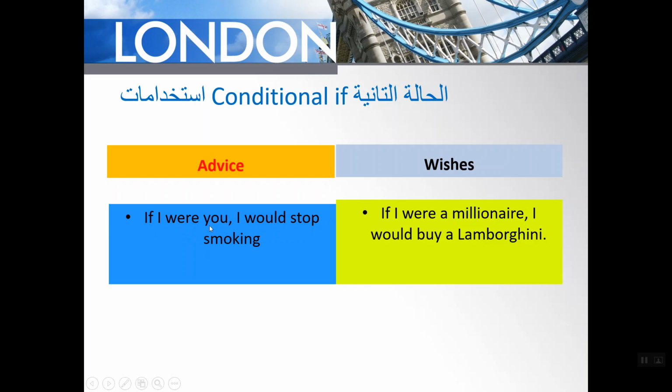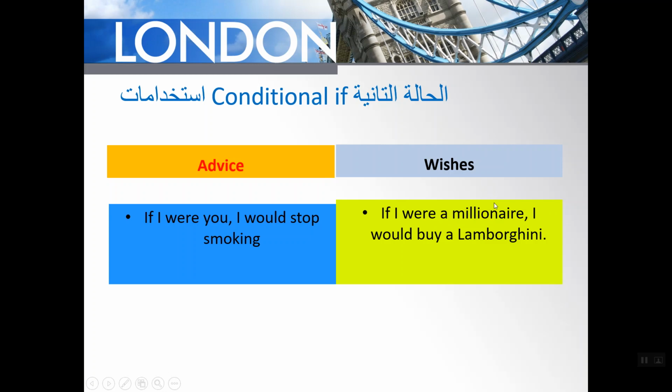So, if I were you, I would stop smoking. This is your kind of advice, nasiha. And in this advice, we should use were in the first sentence. If I were you, and the main clause should be I would stop smoking. Were, and would, past simple, would plus the base form.